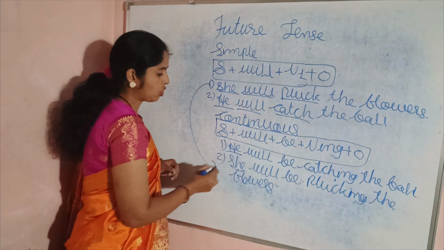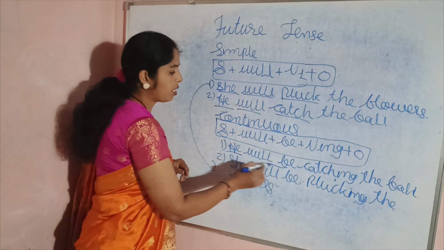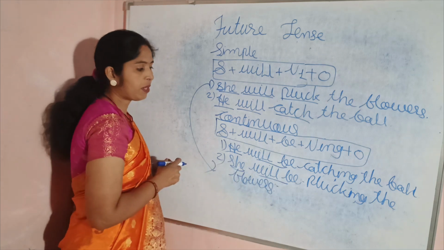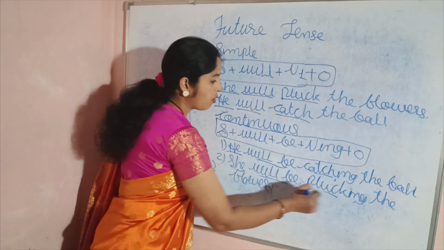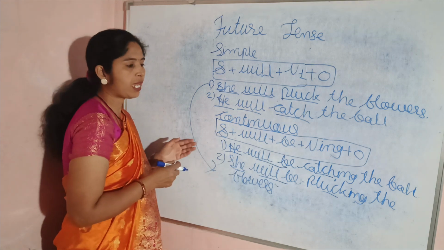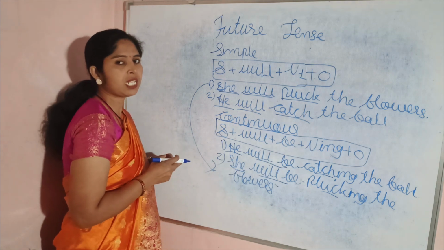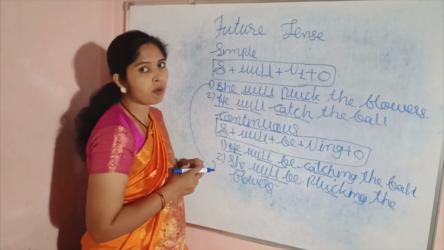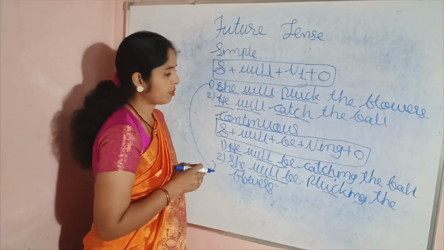Now, he and she are the subjects. Will be is a helping verb and catching is the VING, which means we apply the ing form to the main verb. Why? Because it is a continuous tense, and in each continuous tense the ing form is a must. We have to write it down.